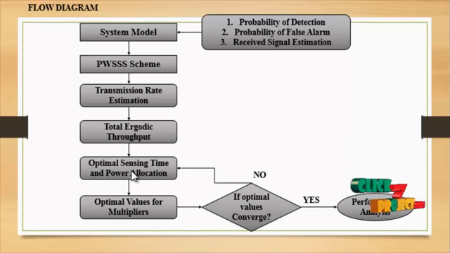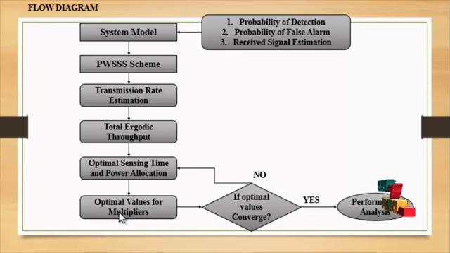Then we calculate the optimal sensing time and power allocation of the spectrum sharing. In the optimal sensing time we calculate the power allocation of the process by using the total ergodic throughput. First we calculate the total ergodic throughput, and then calculate the optimal sensing time, that is how much time to spend sensing, and allocate the power to all the channels. Then we calculate the optimal values for the multipliers, predicting the best value to get the multiplier.